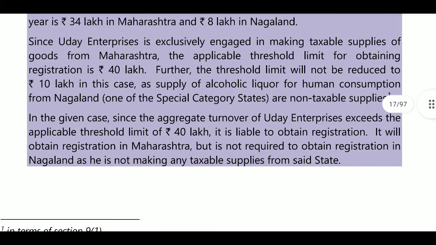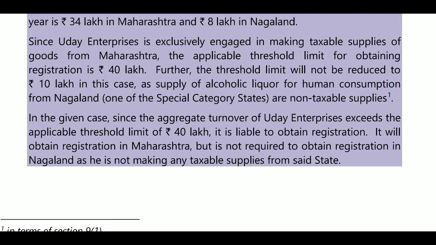In the given case, since the aggregate turnover of Uday Enterprise exceeds the applicable threshold limit of 40 lakhs, it is liable to obtain registration in Maharashtra but is not required to obtain registration in Nagaland as he is not making any taxable supplies from the said state.